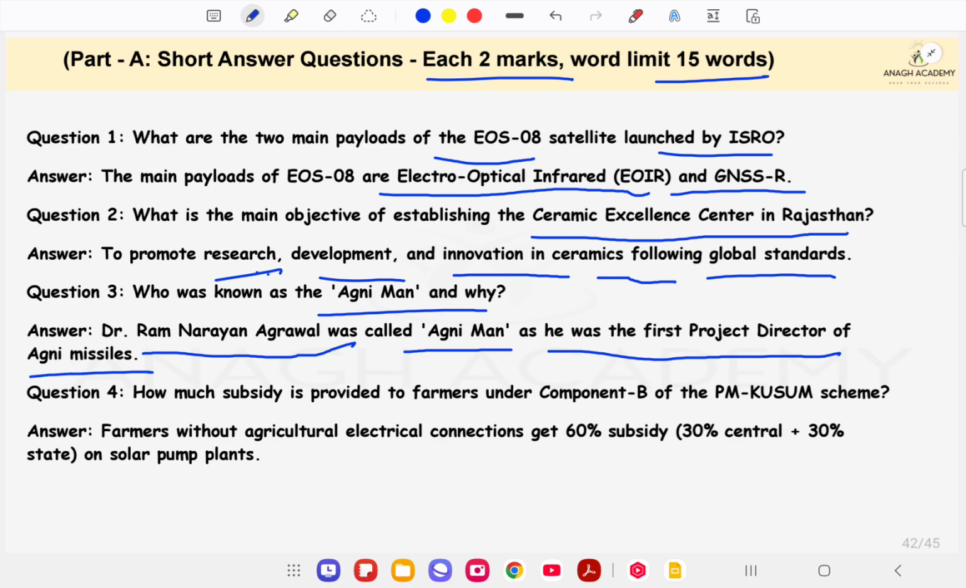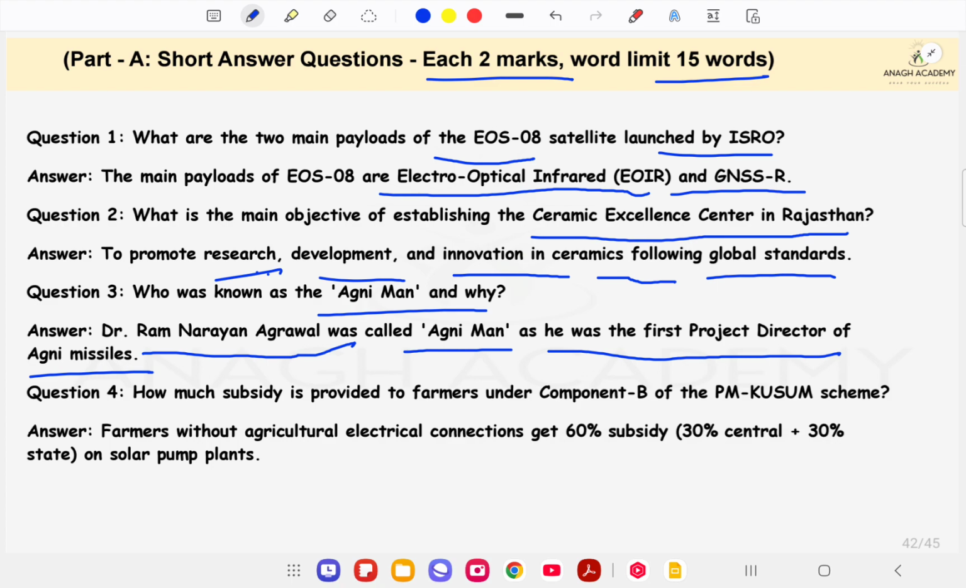And you must answer the question: who was known as the Missile Man of India, and who is known as the Missile Woman of India? Okay, please answer these questions in your copy or in the comment section, so that these questions may also be asked in the upcoming exam.